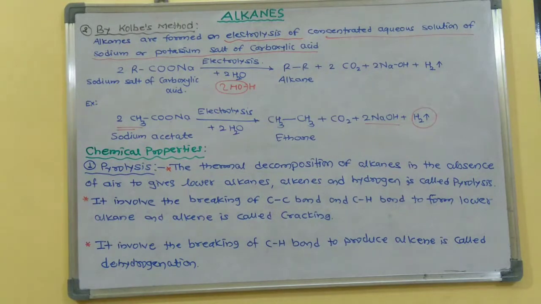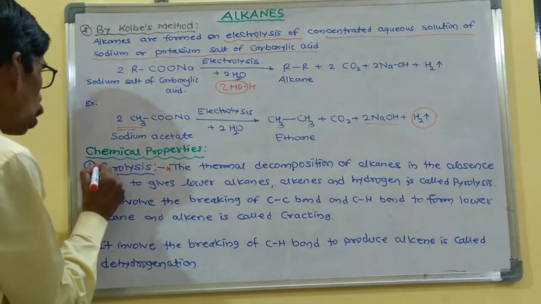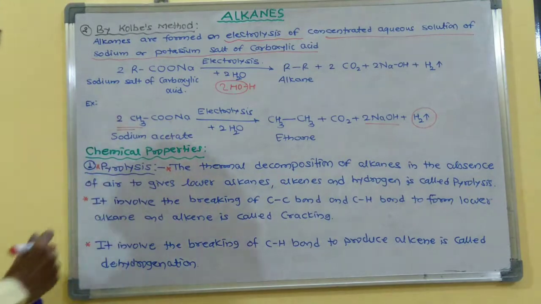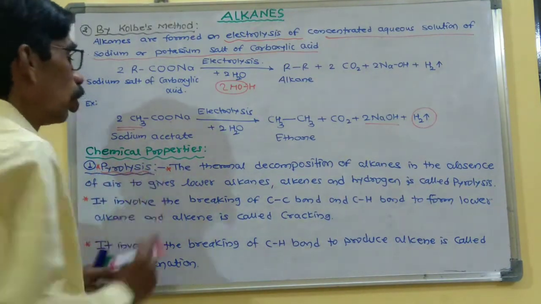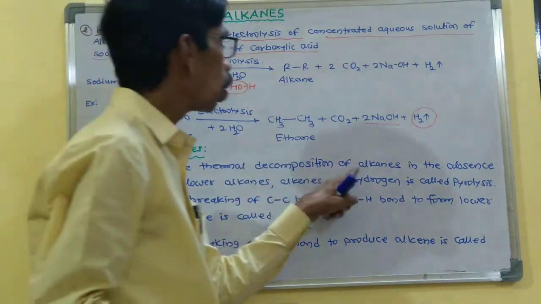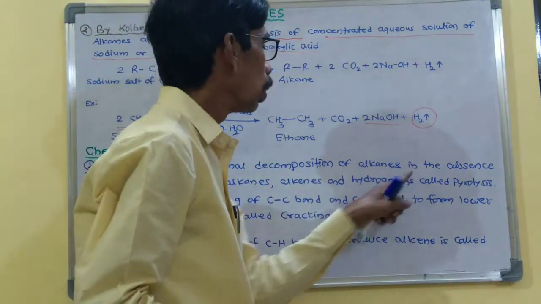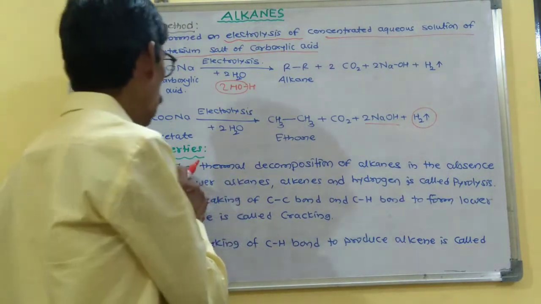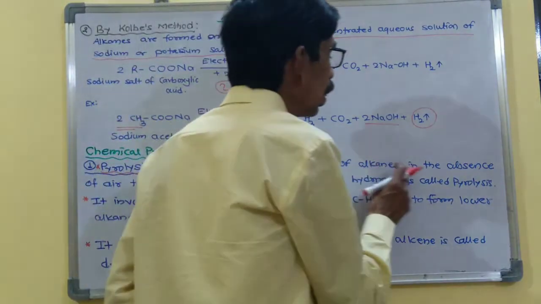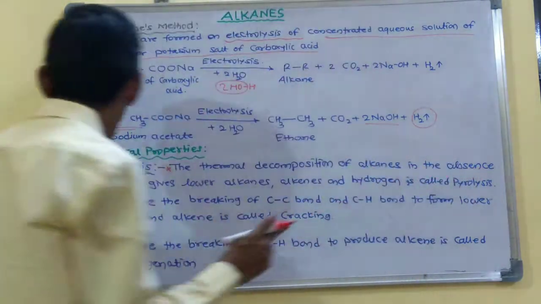The next part of this topic is the chemical properties. The first chemical property is pyrolysis. It is the most important property of alkanes. What is pyrolysis? The thermal decomposition of alkanes, that is, alkanes are heated at a higher temperature. It is called the thermal decomposition of alkanes in the absence of air.